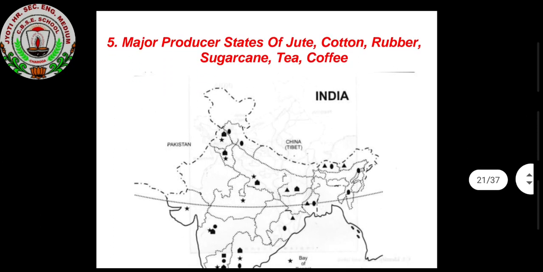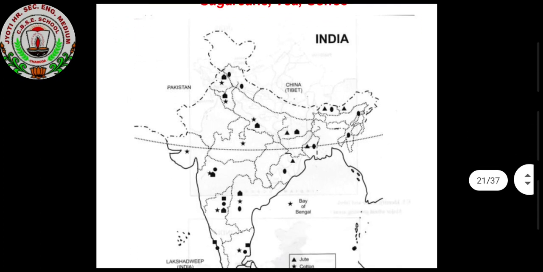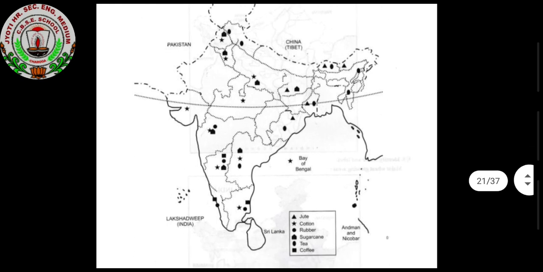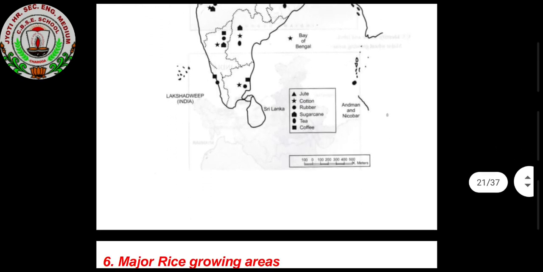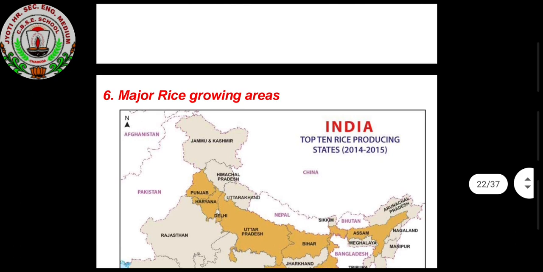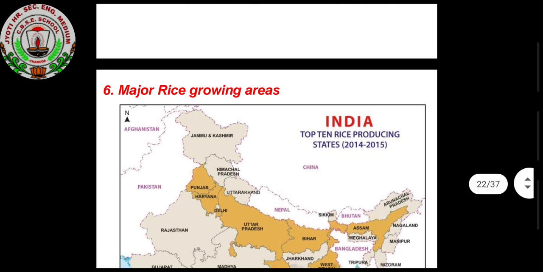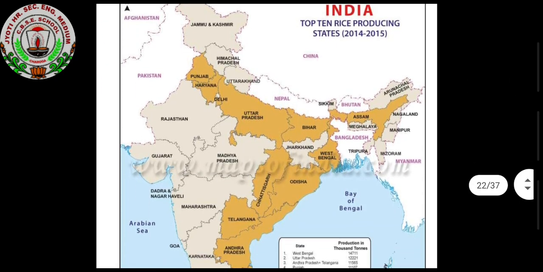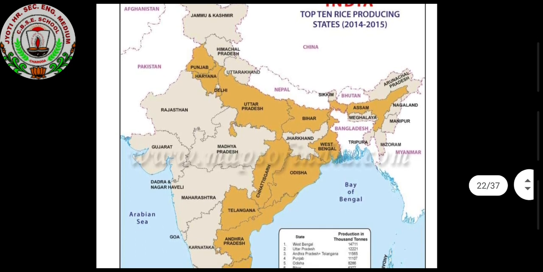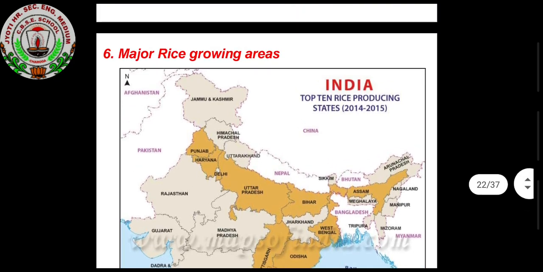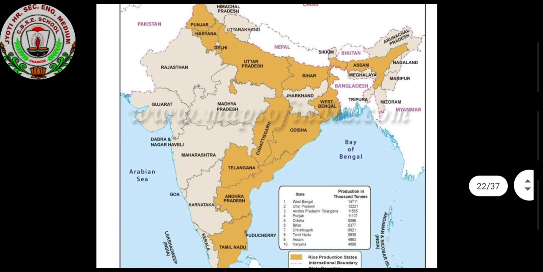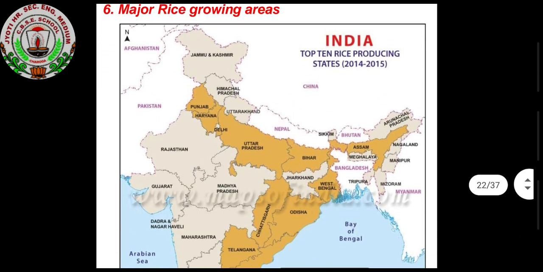If you want, you can take separate map. For jute you can take separate map, cotton, or if you want you can do the same as you wish. And this also after doing you can put in the portfolio. Now, major rice growing area. We can just see what are the major. And one more thing, you have to know each state. First you have to mark all the states where it is and you have to show like this the rice growing area.